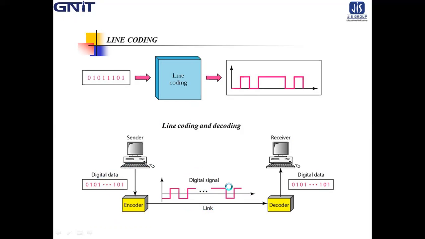Similarly, a decoder is present in the receiving circuit which decodes the line coding signal into the corresponding binary digits and then sends it to the receiver. So this is the basic concept of line coding.